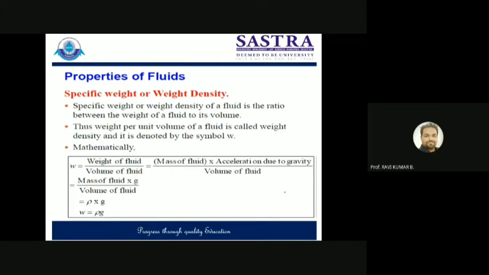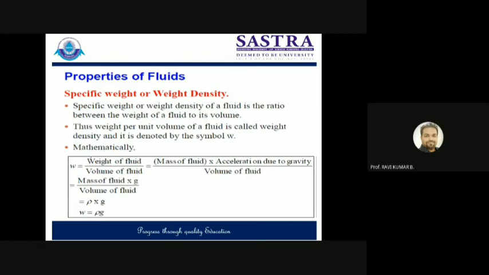Next one is specific weight or weight density. Specific weight is defined as the ratio of weight of fluid to volume of fluid, or you can say it is the amount of weight per unit volume of a given fluid. Mathematically, weight of fluid divided by the volume of fluid.